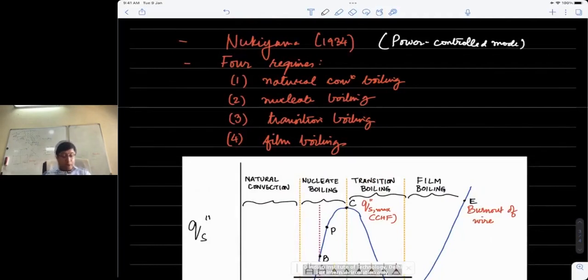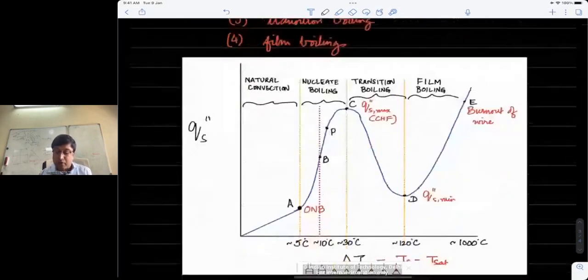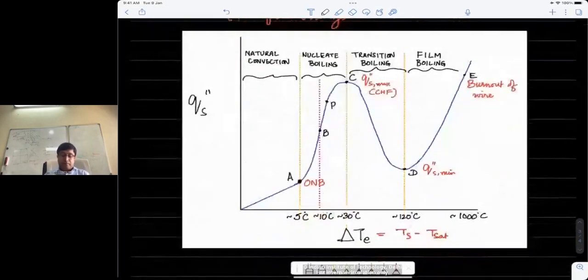Because what he was controlling was actually the power in the wire and not the surface temperature of the wire. Okay. So what are the key factors in this curve? Let's just discuss those now.